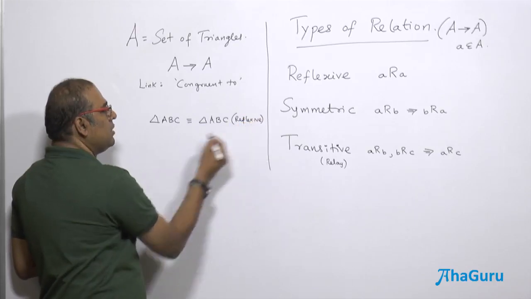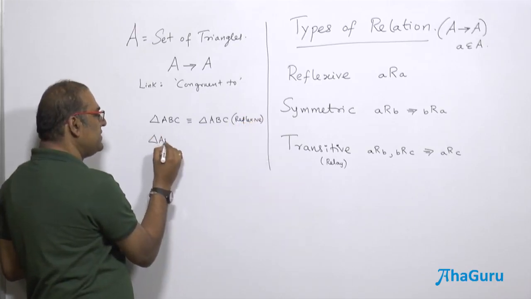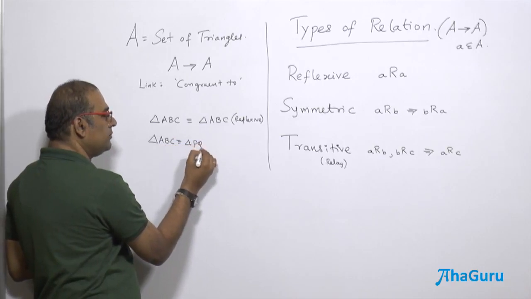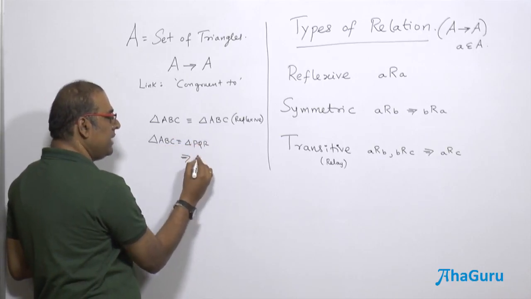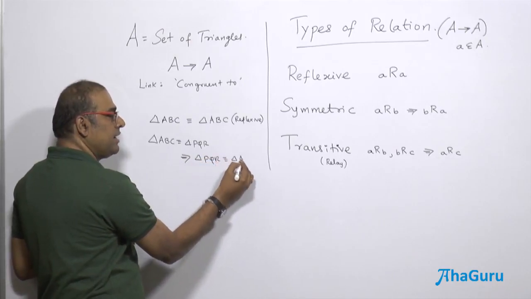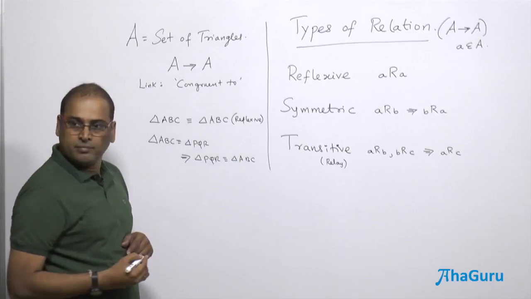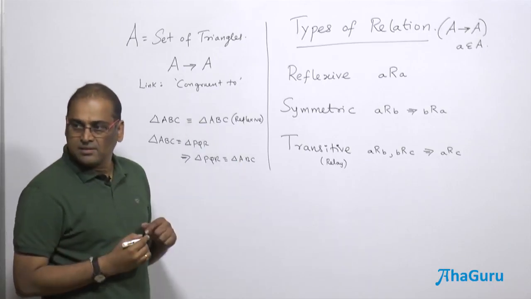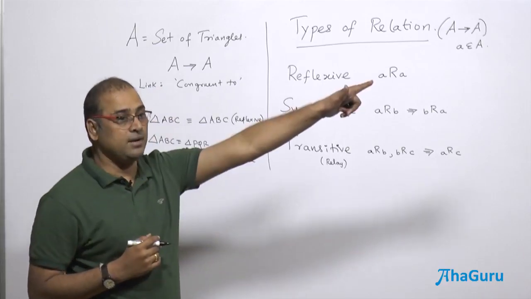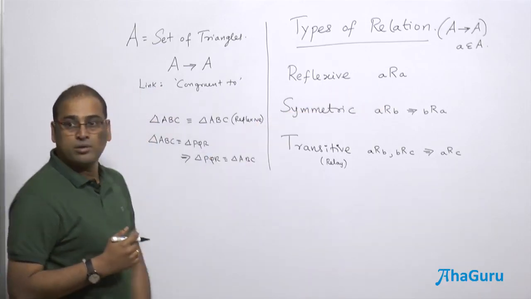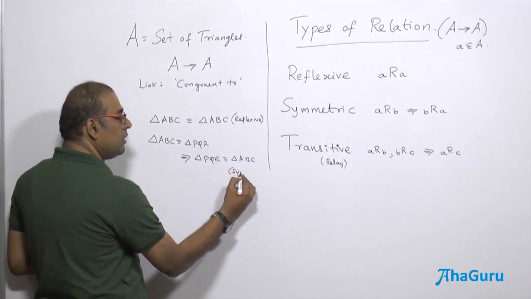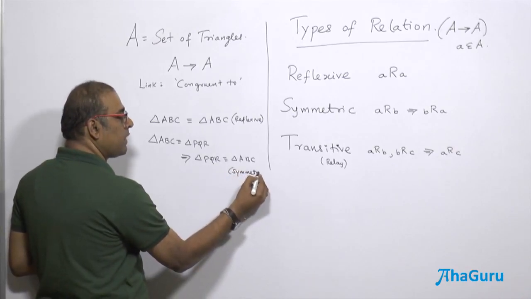What about if triangle ABC is congruent to triangle, let's take PQR? Does that imply triangle PQR is congruent to triangle ABC? They are two different triangles, right? We know that a triangle is congruent to itself, but if a triangle is congruent to another triangle, will that triangle be congruent to this? Yes. Therefore, this is also symmetric.